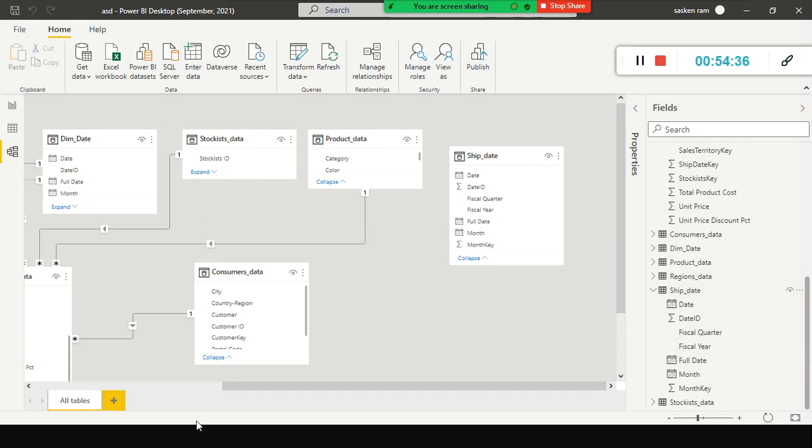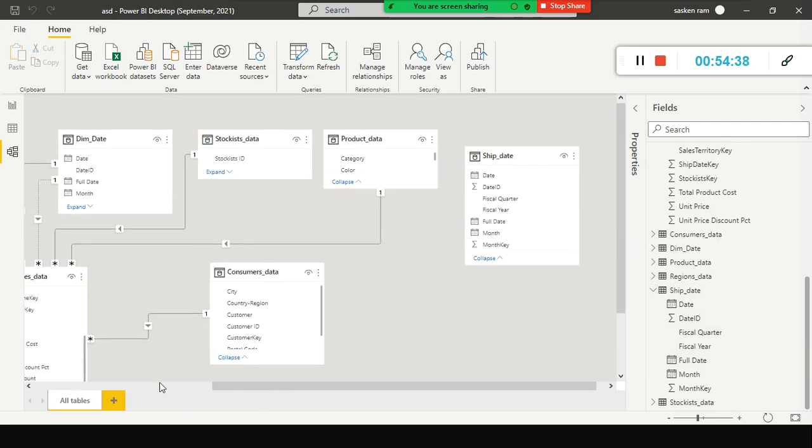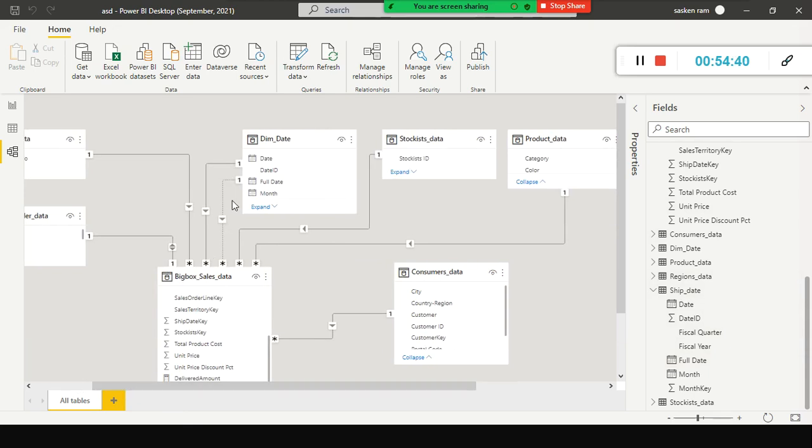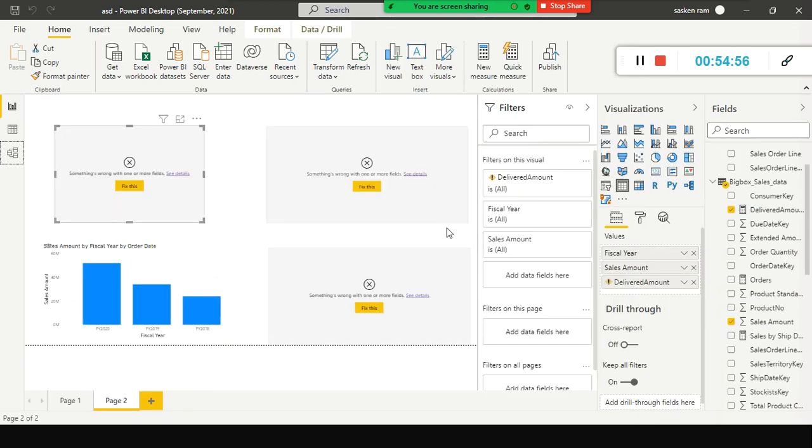What I do is, instead of using the inactive relationship, I am going to remove this inactive relationship. Look here, if I delete this, what is going to happen? If I go there, what will happen? The slicing and dicing for the sale amount by shipment would not have been done correctly there. Look here, it is throwing an error.